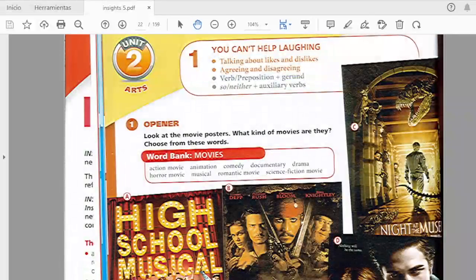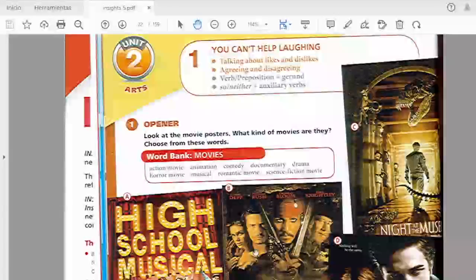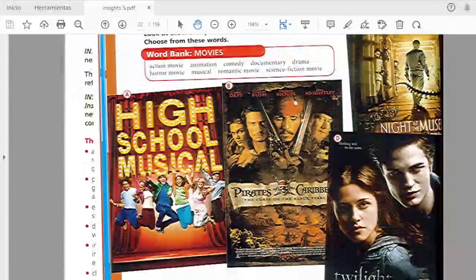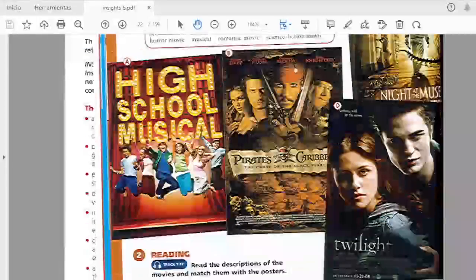Basically, what you have to do is look at the posters and think about what kinds of movies they are. Here in the word bank we have the different kinds of movies that we can find, like action movie, horror movie, animation, musical, comedy, romantic movie, documentary, drama, and science fiction. According to the posters, you are going to decide the kind of movie of each one.